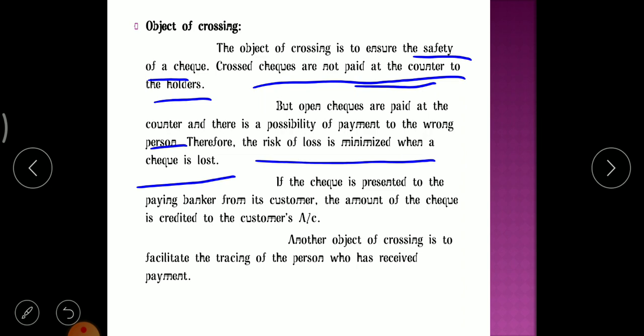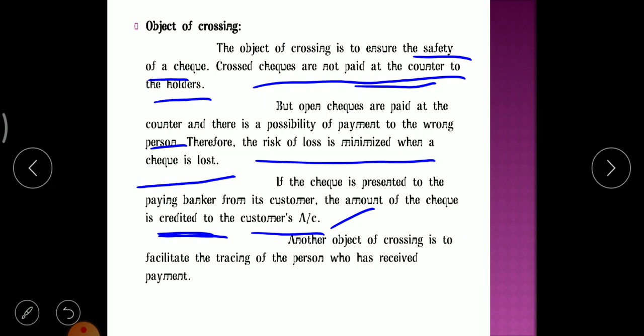If the check is presented to the paying banker by his customer, the amount of the check is credited to the customer's account. Clear? Whenever the crossing is done and the check is presented to the paying banker by his customer, the amount of the check is credited directly. Automatically the credit will be done on the customer's account.